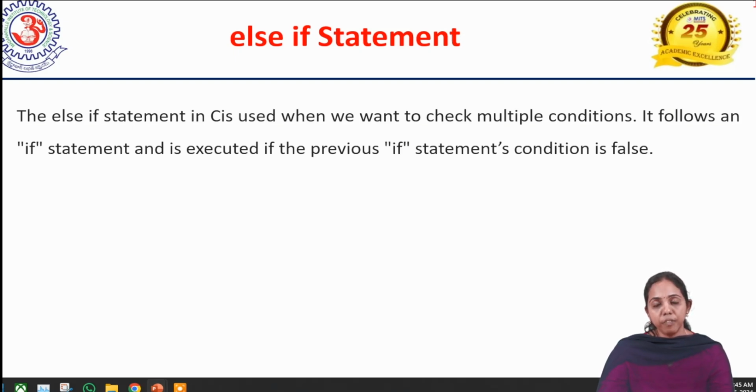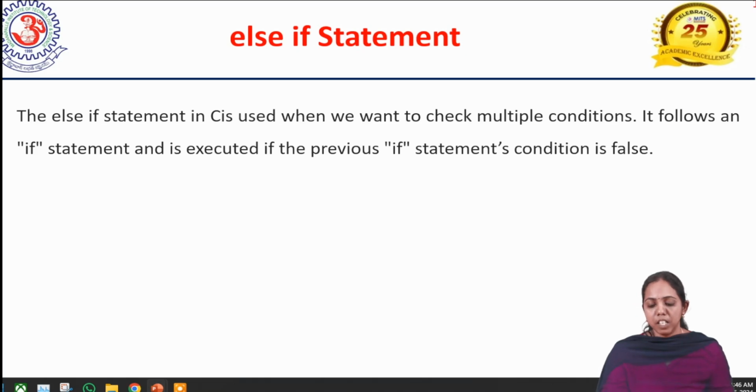Coming here, the else if statement in a programming language is used when you want to compare more than one condition. How can we write it? How can we use it? The else if statement is useful for us if you want to check more than one condition, or two conditions, or even 10 conditions. How can we do it? With the help of the else if statement. The syntax will be similar to how it is in the if else.